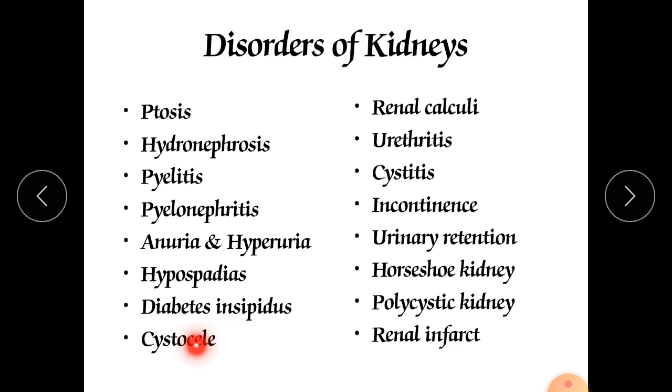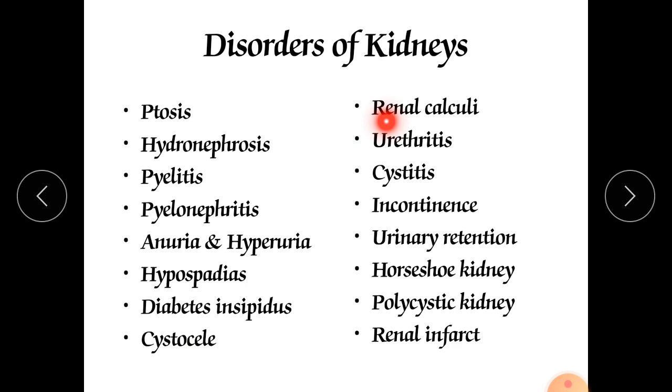Next is cystocele. Cystocele mostly occurs in females, and it is a condition when the urinary bladder bulges into the vagina. Also in males, the prostate can put pressure on the urinary bladder and it will drop down. That condition is called cystocele. This is also a critical condition for which sometimes we have to do surgery.